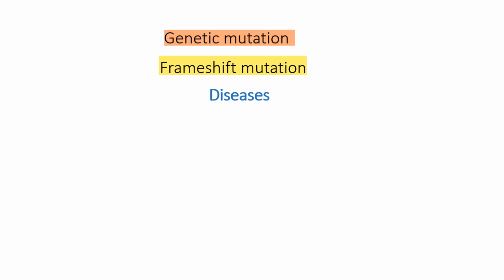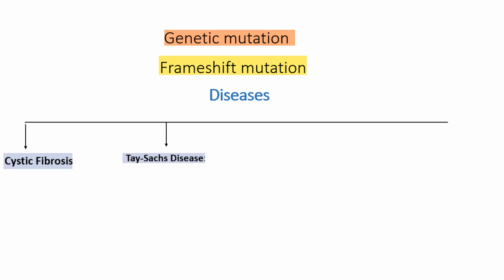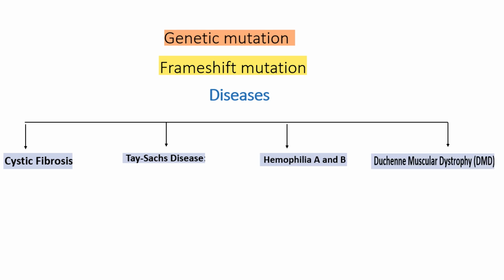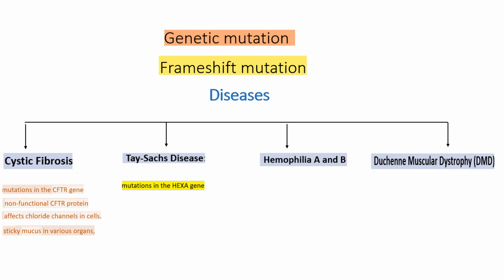Let's discuss some diseases related to frameshift mutation. Cystic fibrosis, Tay-Sachs disease, hemophilia A and B, DMD. In cystic fibrosis, mutation in the CFTR gene will result in non-functional CFTR protein that will affect the chloride channels in the cells and cause sticky mucus in various organs. In Tay-Sachs disease, mutation in the HEXA gene will cause deficiency of an enzyme called hexosaminidase A and will lead to neurological problems.